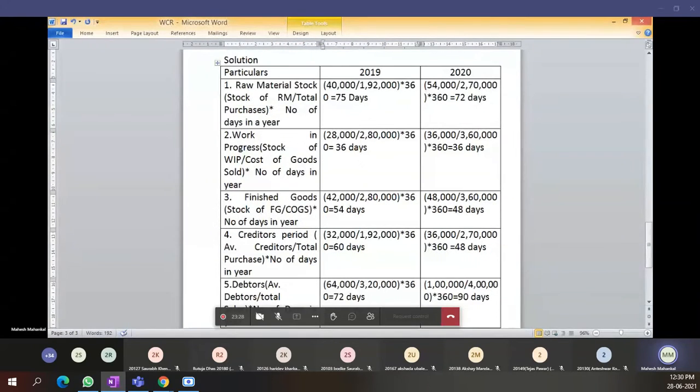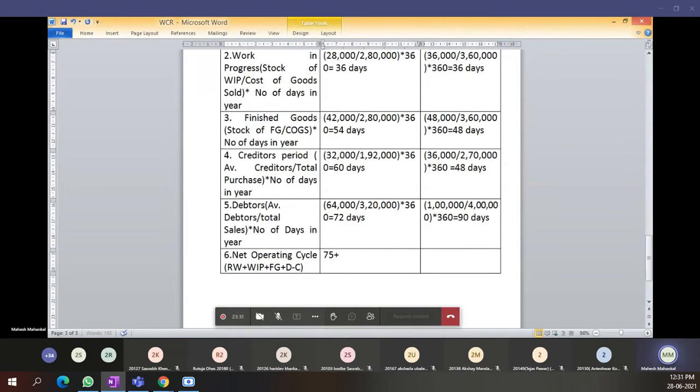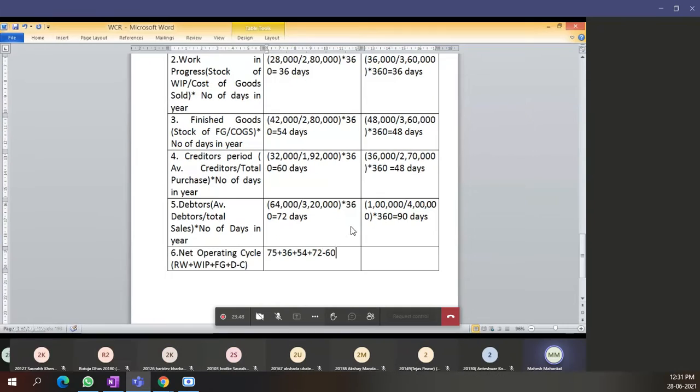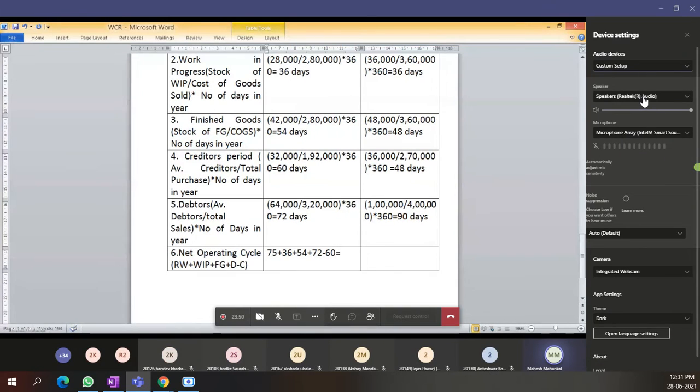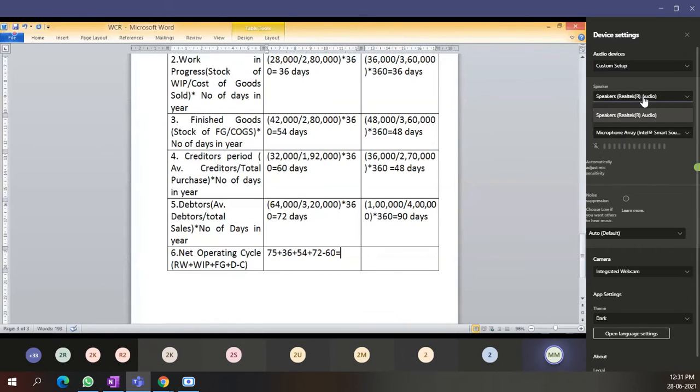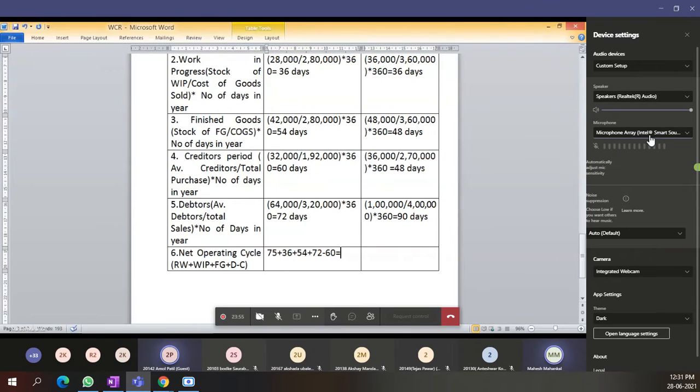See here, 75 plus 36 plus 54 plus, after that, students, how much we have to add? 72 minus 60. How much comes, the net operating cycle? 177.